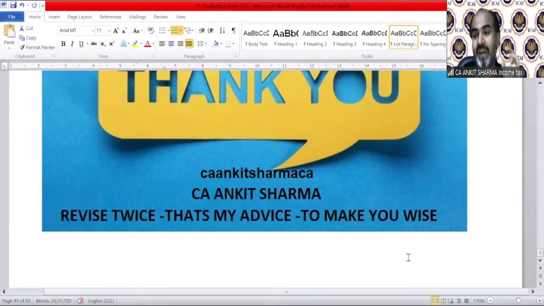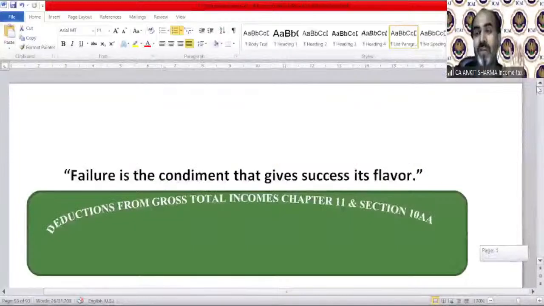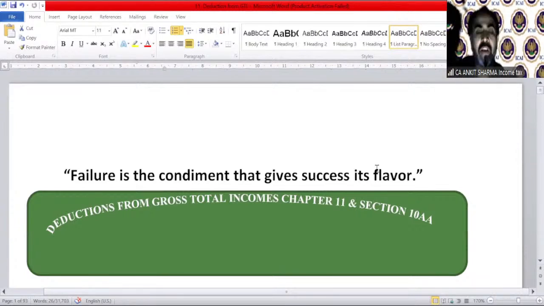So let's revise all the provisions quickly, very quickly. You are final students, so I can expect you to be intelligent enough that we revise quickly, and then we'll move on to our MCQ test. Are you ready for the MCQ test? Today's MCQ test is really good because it will cover from section 80C till 80U and section 10AA too.